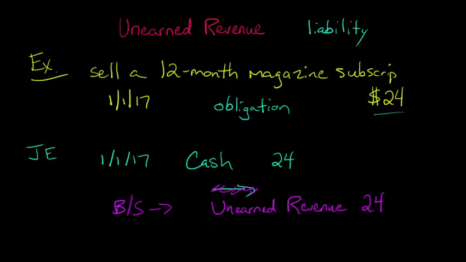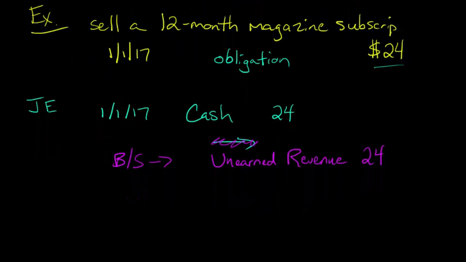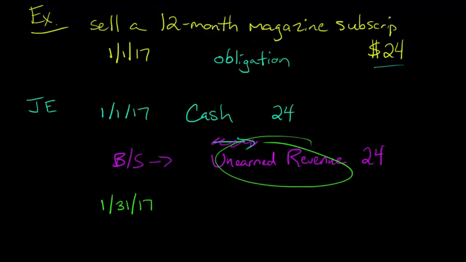Now, as we perform our obligation, as we actually ship magazines to our customer, as we sacrifice those assets, we can start gradually moving things out of the unearned revenue account and shifting them to revenue as that revenue is actually earned. So let's say that after the end of the first month, it's January 31st. On January 31st, we're going to have another entry, right? We just shipped out this magazine, so now we need to decrease the unearned revenue account, and we need to recognize some of that unearned revenue as now being earned.